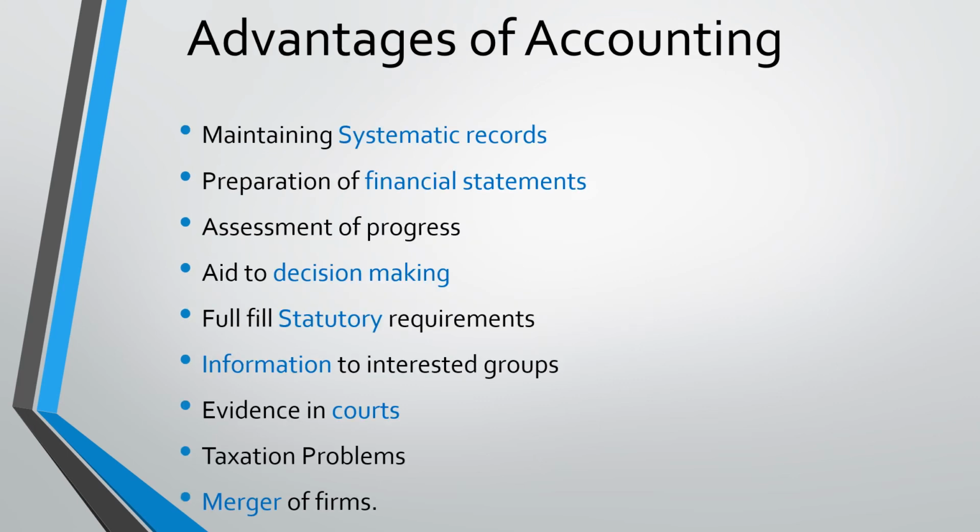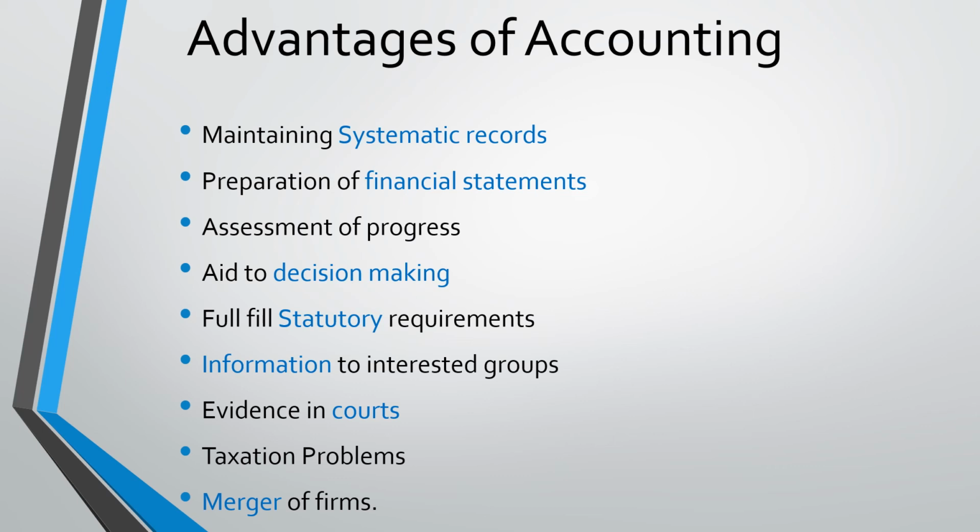Here, the advantages of accounting. While we have a proper accounting system, we can enjoy the following advantages. The first thing is maintaining systematic records, and second, preparation of financial statements such as the income statement and balance sheet, and assessment of progress. That means if we have a proper accounting system, we can assess our progress from the previous to the current year, or from one company to another company, or one branch to another branch.